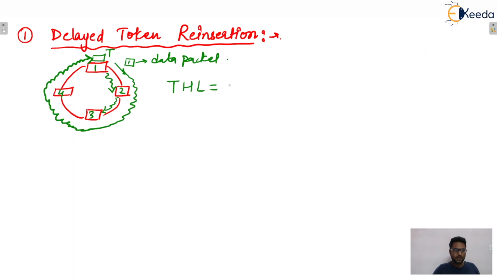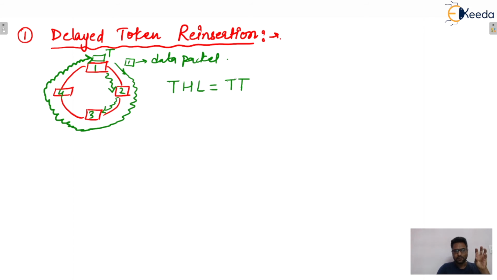So what will the token holding time be? In this strategy, the token holding time is the transmission time. The station holds the token while the data packet is transmitted, which takes TT time.